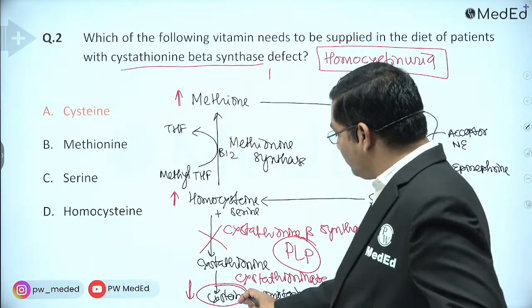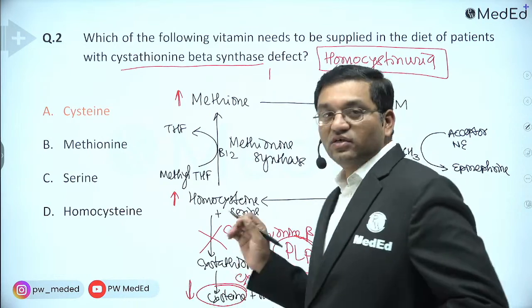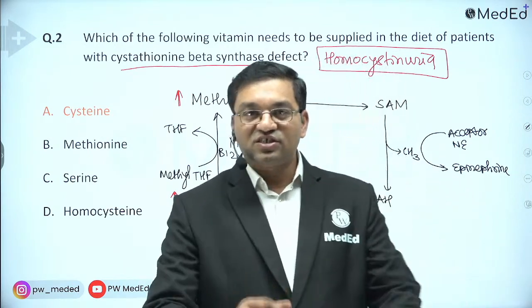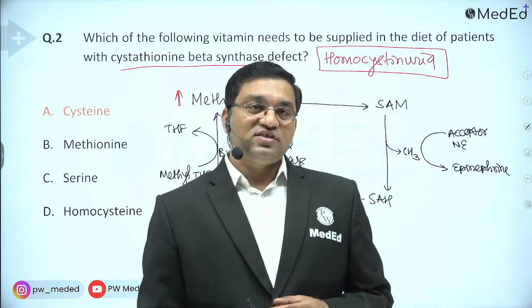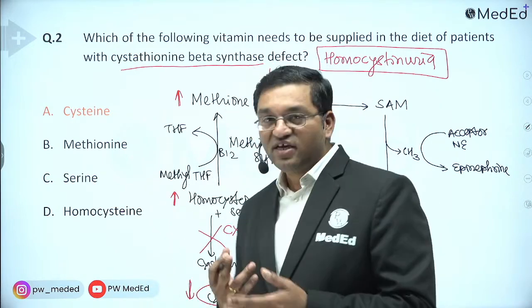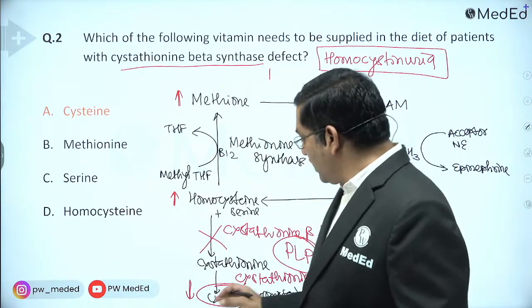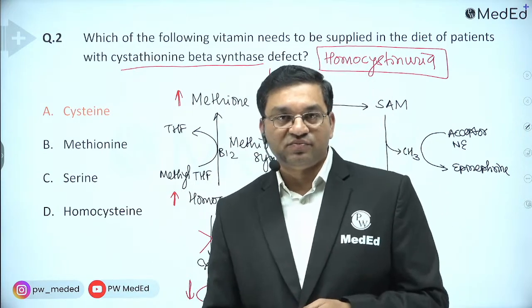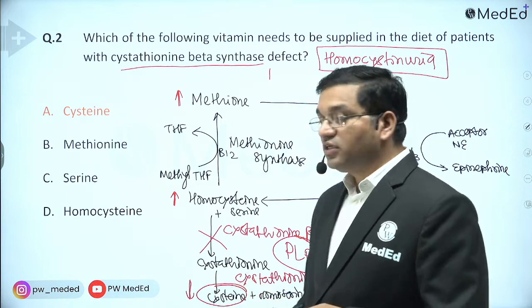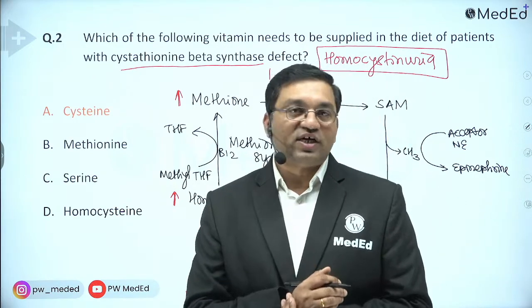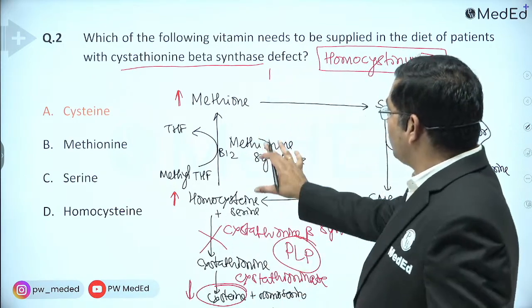Now this cysteine will go into its own metabolism. Cysteine is converted into coenzyme A. It will give sulfide, it will give sulfate, and it will give cysteic acid. It is also important in the formation of glutathione. So this is about this pathway.